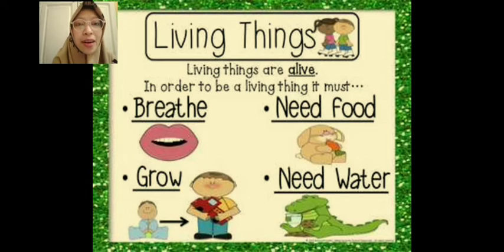Please, these are the characteristics of living things. So the living things are alive. In order to be a living thing, it must breathe. One of the characteristics of living things is that they can breathe, ya, bisa bernafas. They need food, living things can eat, bisa makan, membutuhkan makanan.